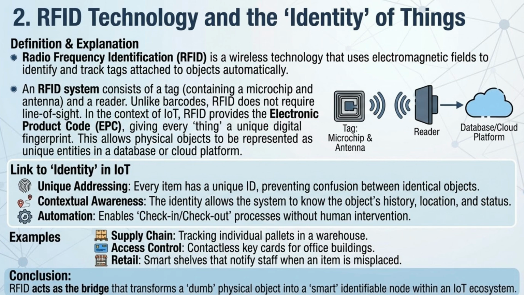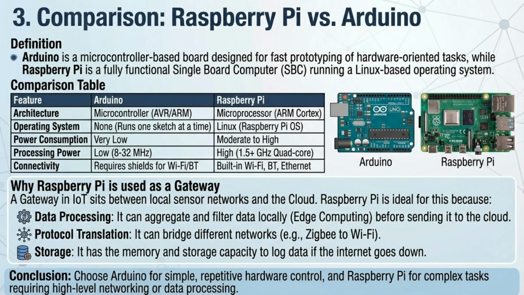RFID, or radio frequency identification, uses electromagnetic fields to automatically track tagged objects. It provides a unique digital identity, or EPC, for every object, enabling automated processes like supply chain tracking and access control. Arduino is for simple hardware prototyping and control, running a single sketch.